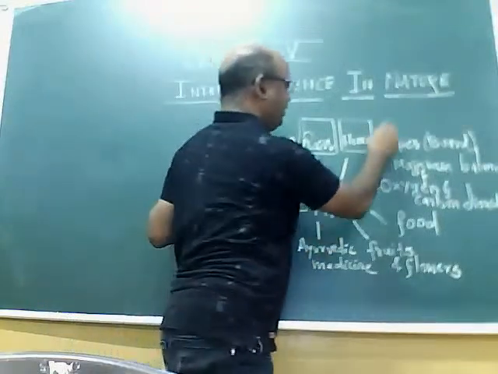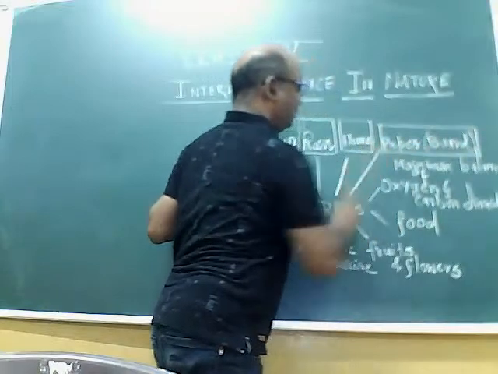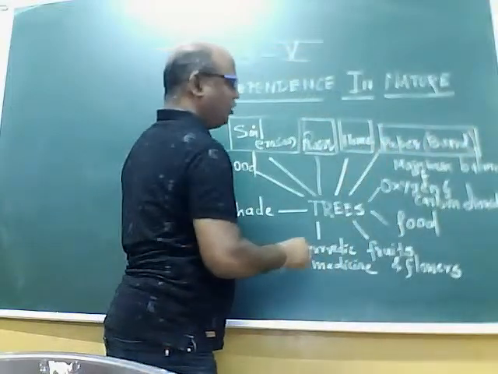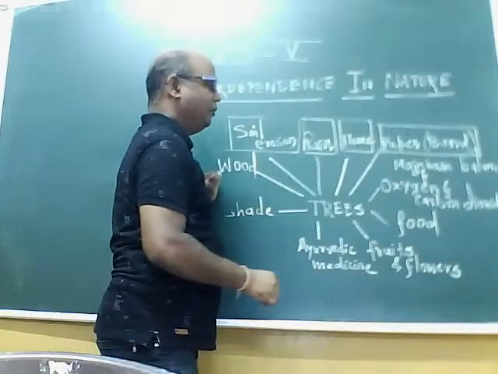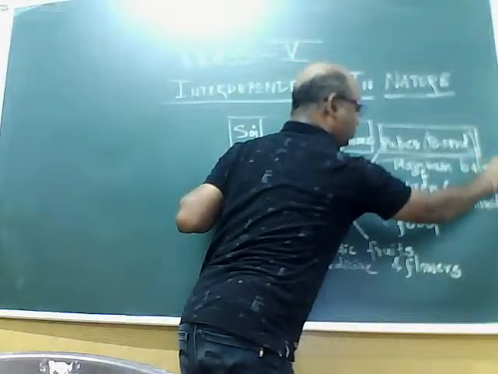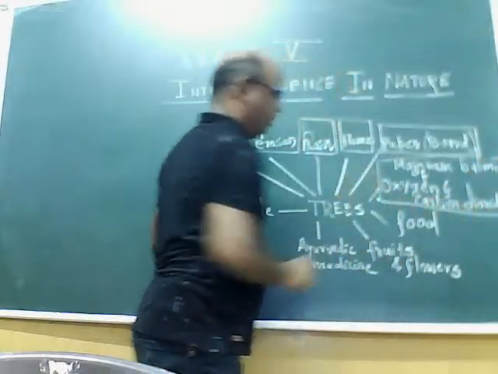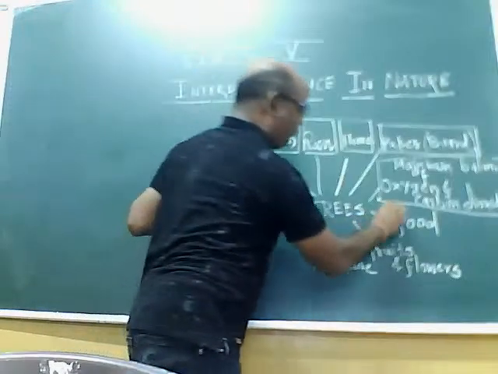Trees in the paper industry are used to make paper and board. Trees give out oxygen in the process of photosynthesis. They take in carbon dioxide and maintain the balance of oxygen and carbon dioxide. Trees prepare food in the process of photosynthesis.